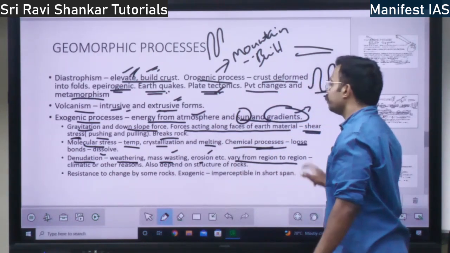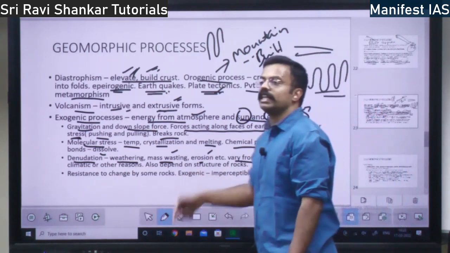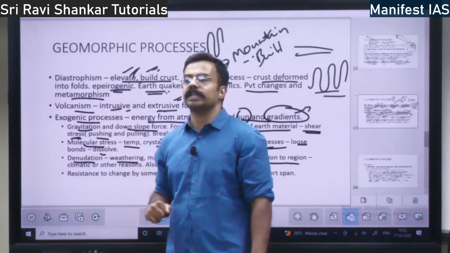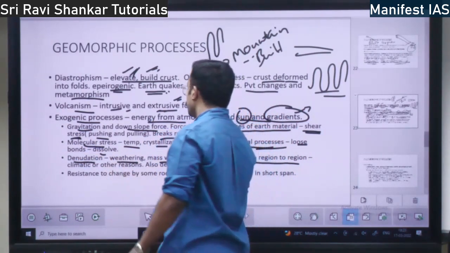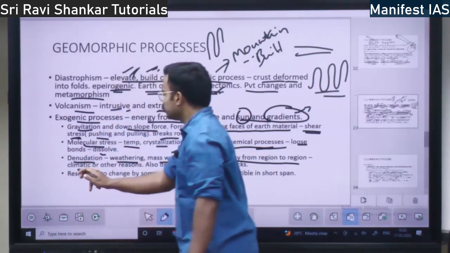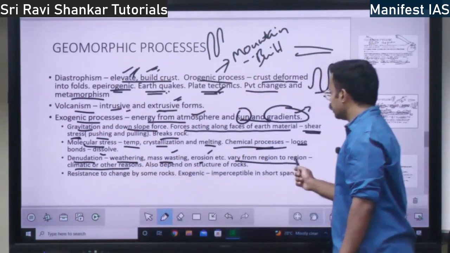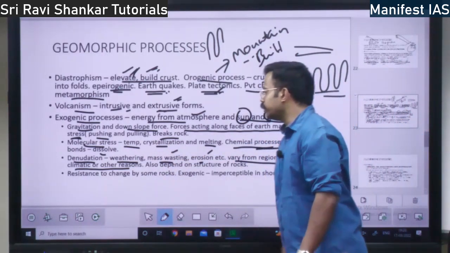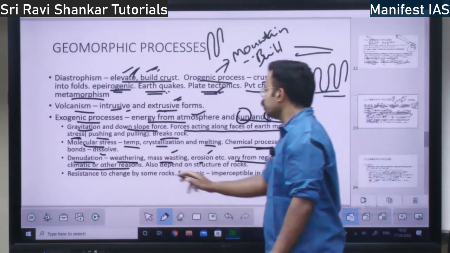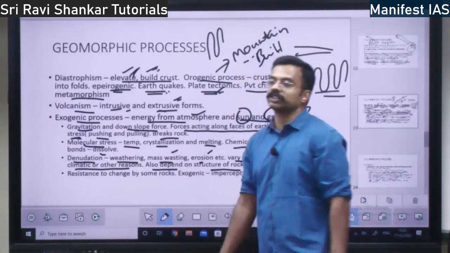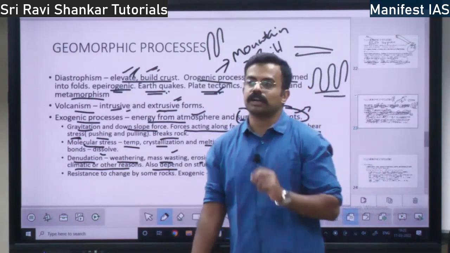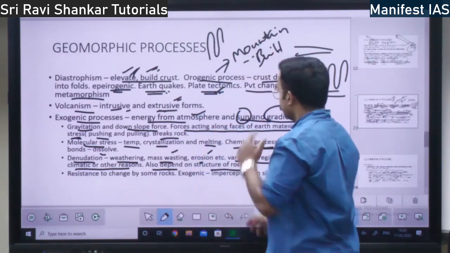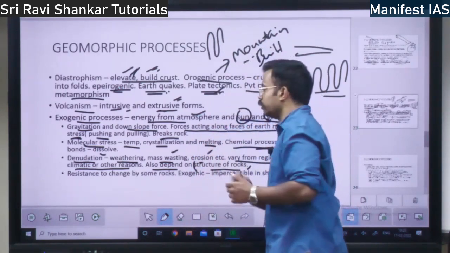So these vary from region to region. This denudation varies from region to region because the pressure, volume and temperature change from region to region. Why? Because of climatic or other reasons. From region to region, climate and other things change, because of which denudation will also vary across the region. Also, denudation depends on the structure of the rocks. What is the structure of the rock? That will also determine the denudation.